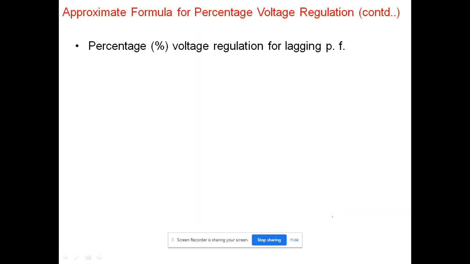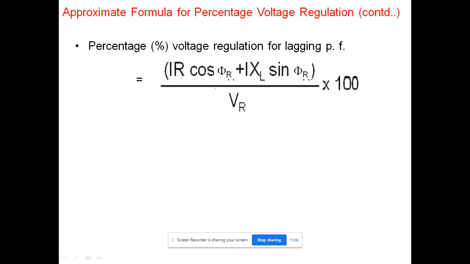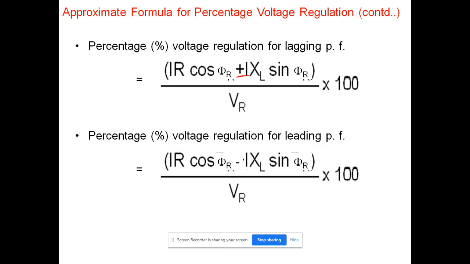To get the percentage voltage regulation for lagging power factor, we write IR cos phi r plus IXL sin phi r by Vr into 100. For lagging we get the symbol as plus, and for leading we get minus, that is IR cos phi r minus IXL sin phi r by Vr into 100.